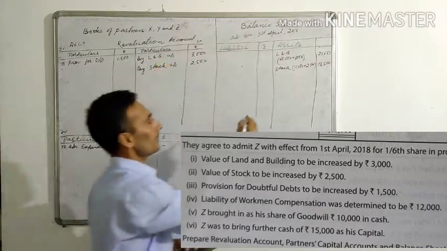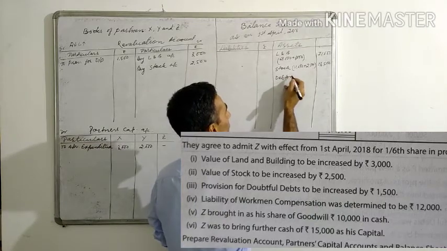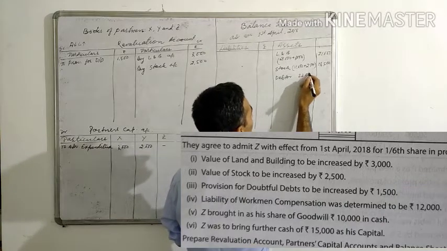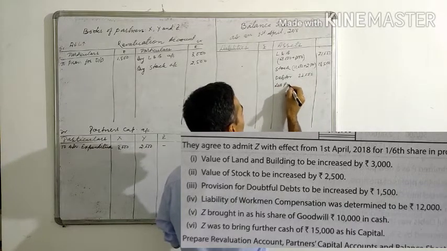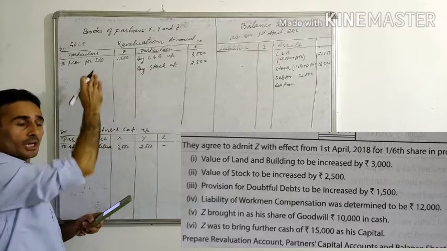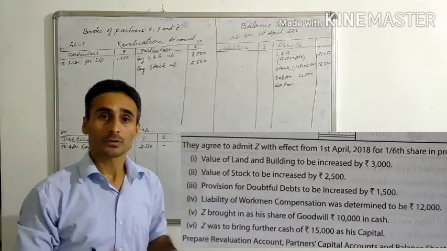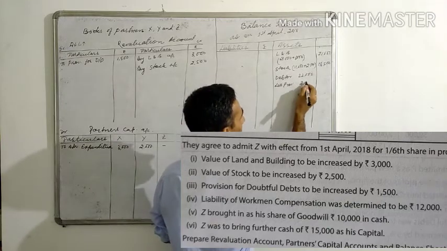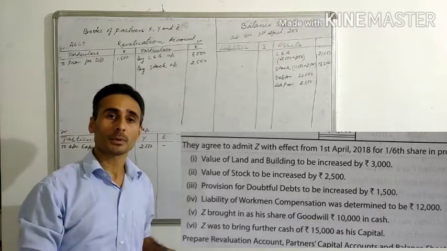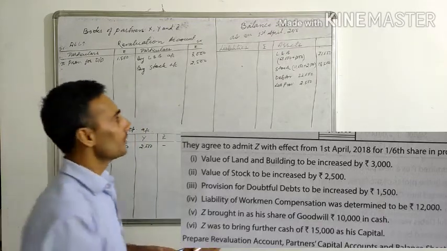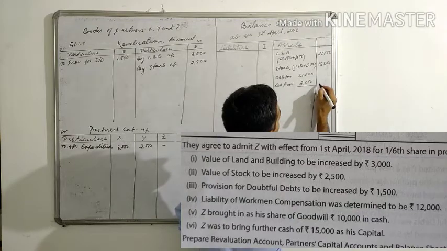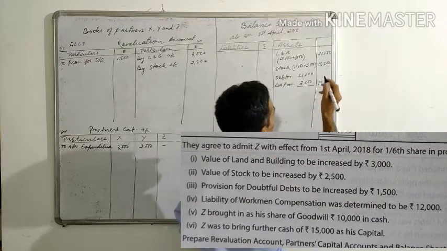Okay, and provision is related to debtors. Debtors also come in the balance sheet. So here we'll write down debtors. The debtors value as given in the balance sheet is 22,000 less provision. Now this is the increased amount of 1,500, and the old figure is 1,000. So the total amount comes to 2,500. The new increase is 1,500, and 1,000 is already there from the beginning. So you have altogether 2,500. So it is decreased by 2,500 in the new balance sheet, giving 19,500.